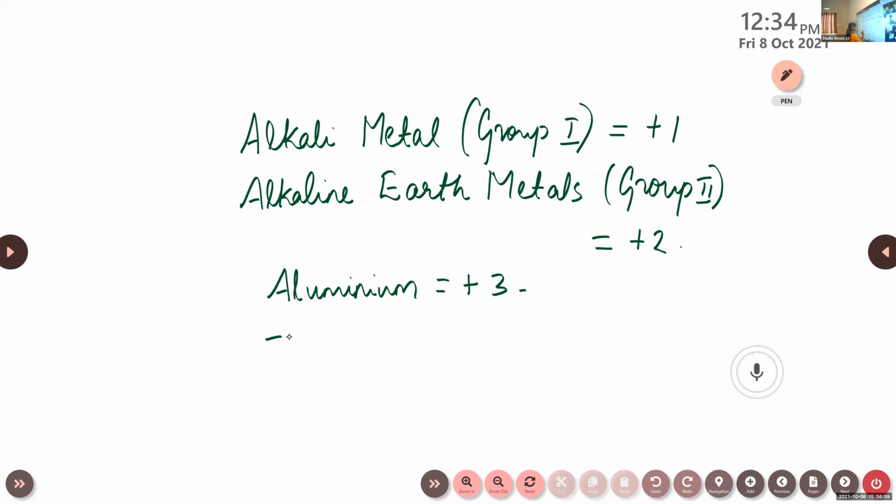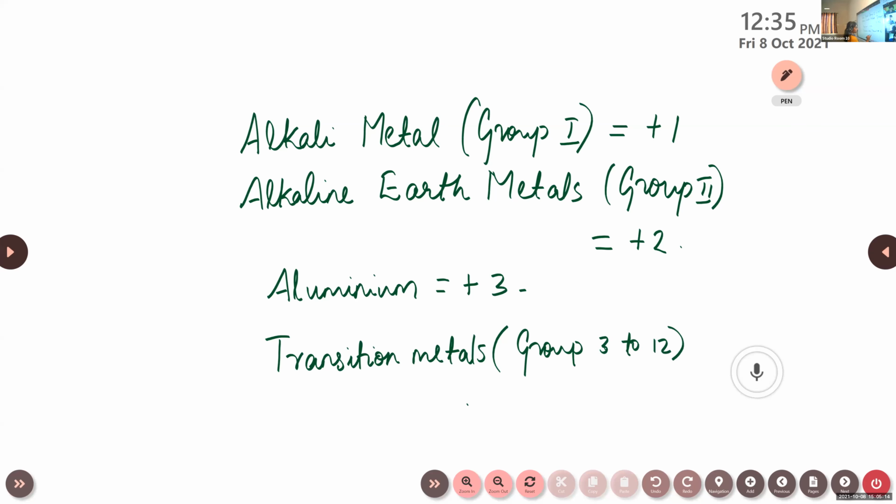Then in the case of transition metals, which are transition metals from which group to which group? Group 3 to 12. They have variable oxidation states.